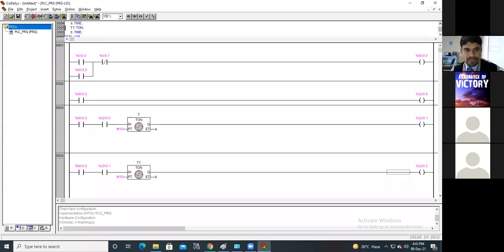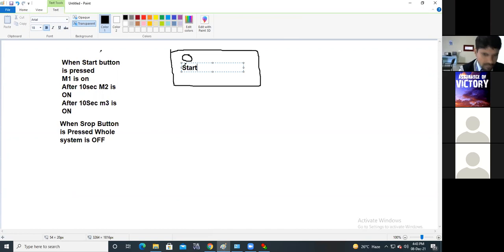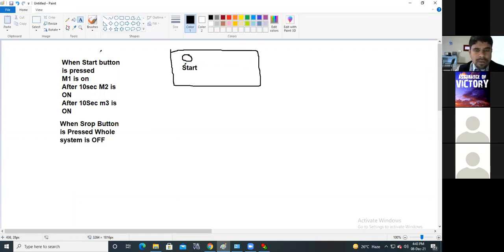Okay, now next, I have one simple one. When I press the start button, this is the start button. There are 3 motors. See, this is motor number 1. Same way, this is motor number 2. Same way, this is motor number 3.